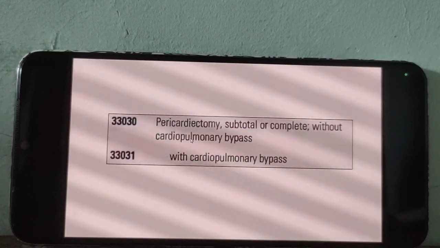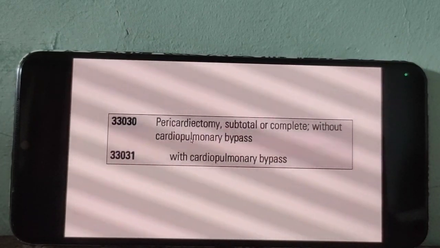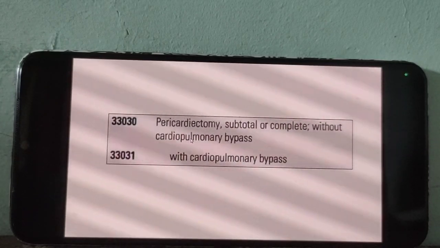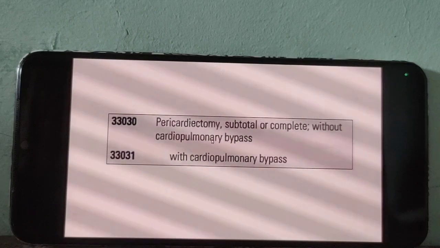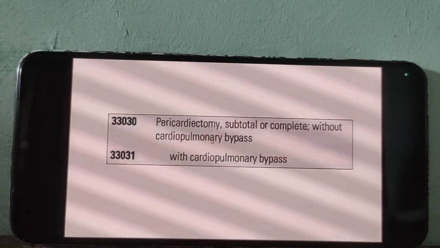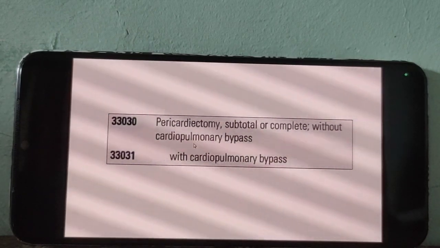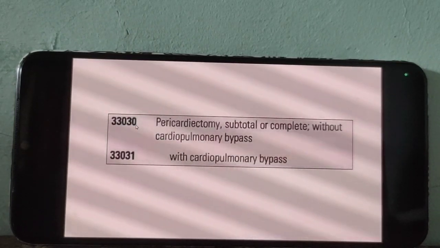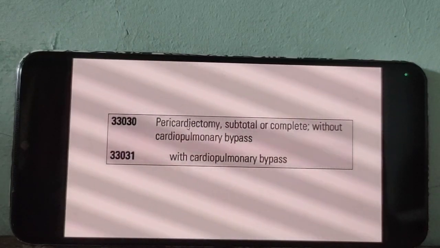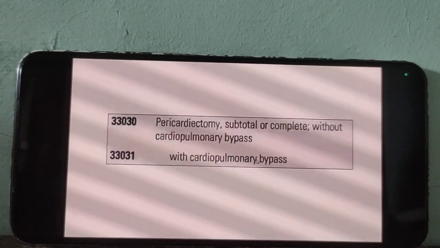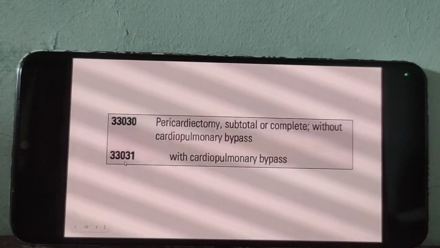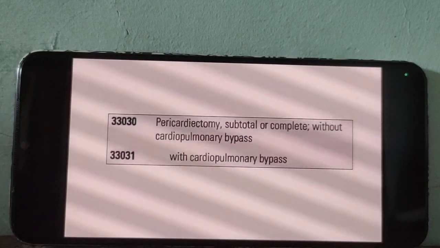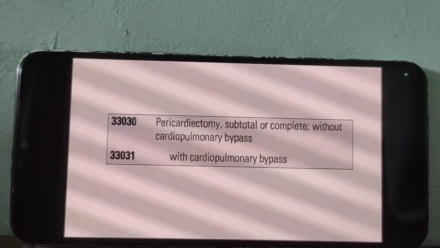Now, the doctor just removes the pericardium only and does not perform the bypass surgery at that time. Go for 33030. Pericardiectomy with the bypass surgery means go for 33031.